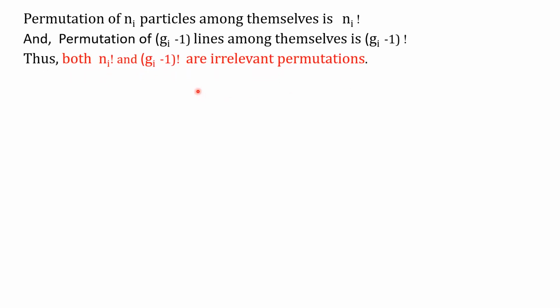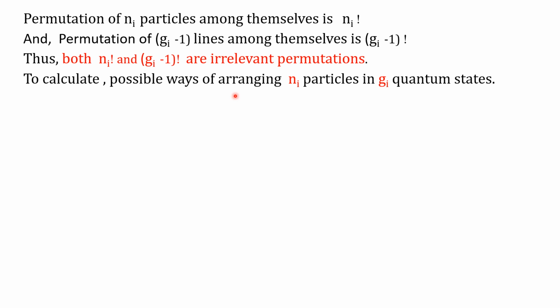Therefore, both terms, Ni factorial and Gi minus 1 factorial, become irrelevant permutations. Why is it irrelevant? Since the permutation of Ni factorial and Gi minus 1 factorial does not affect the distribution of the particles within the given array of lines.